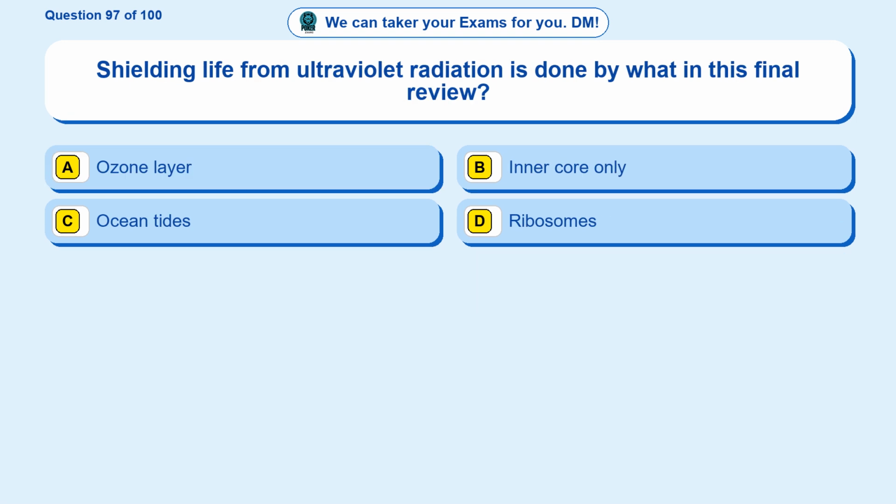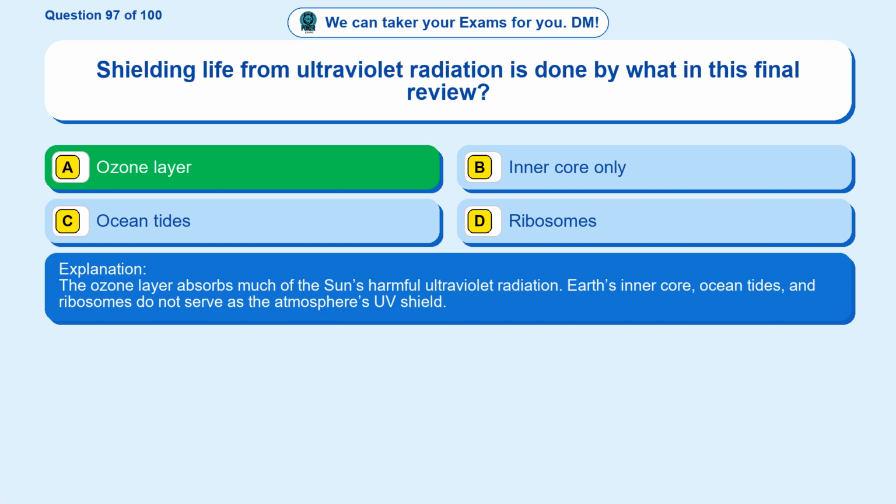Question 97. Shielding life from ultraviolet radiation is done by what in this final review? Option A, ozone layer. Option B, inner core only. Option C, ocean tides. Option D, ribosomes. The correct answer is option A. Ozone layer. The ozone layer absorbs much of the sun's harmful ultraviolet radiation. Earth's inner core, ocean tides, and ribosomes do not serve as the atmosphere's UV shield.